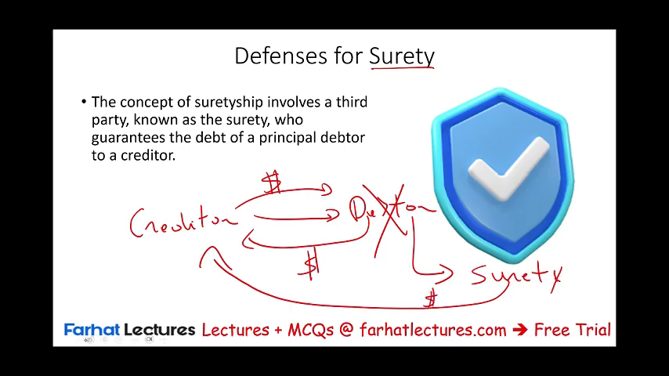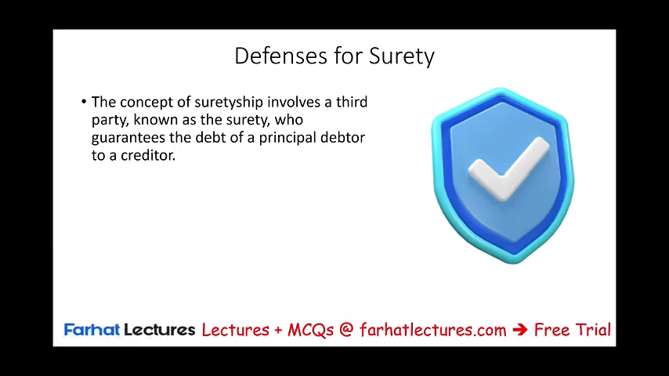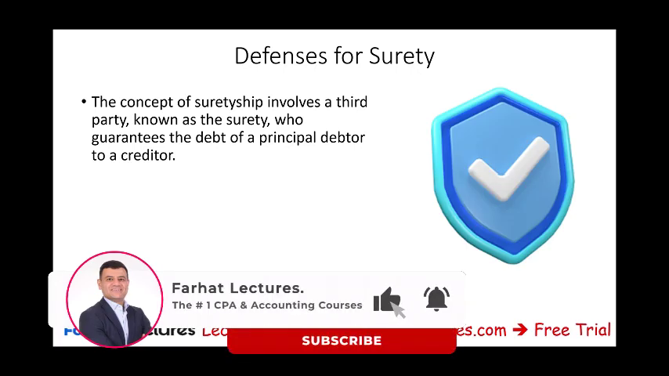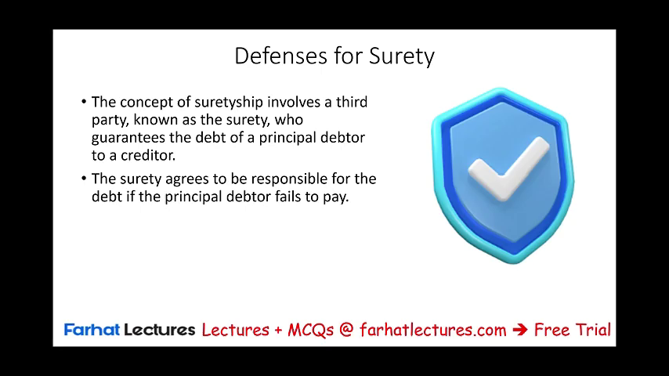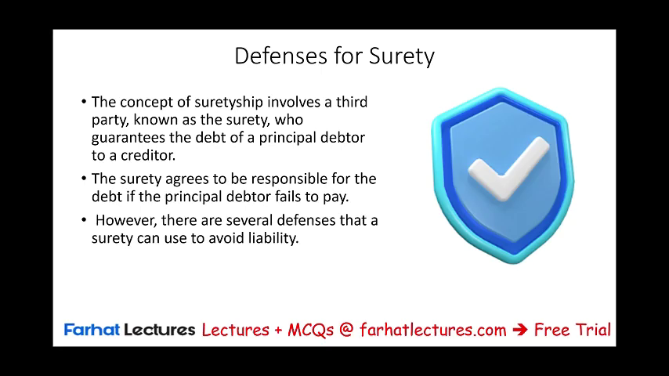Now, the question is, what happens if the surety doesn't want to pay for one reason or another? Do they have any defenses to get out of this obligation? Because the surety agrees to be responsible for this debt. Yes, there are several defenses that a surety can use to avoid this liability. And in this session, we will look at these defenses. Let's go ahead and get started.